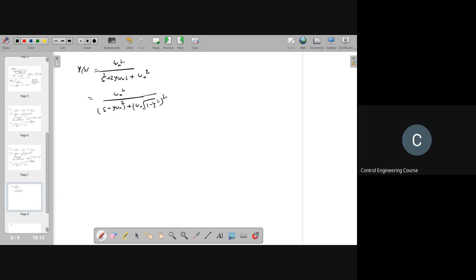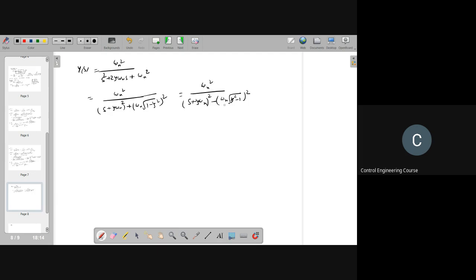Yes, ma'am. Now what I am doing, writing this one as omega n square by (s plus zeta omega n) whole square minus (omega n into square root of zeta square minus 1) whole square.